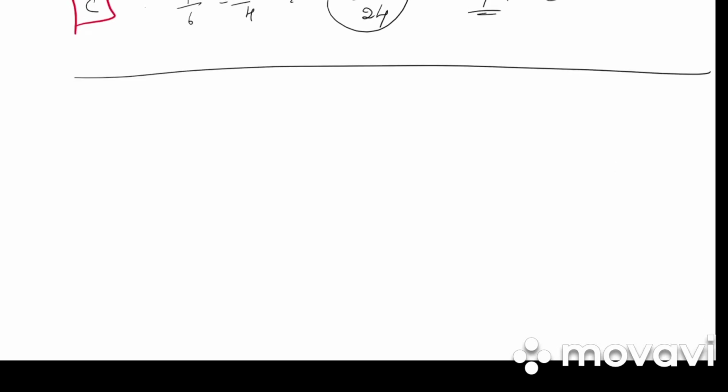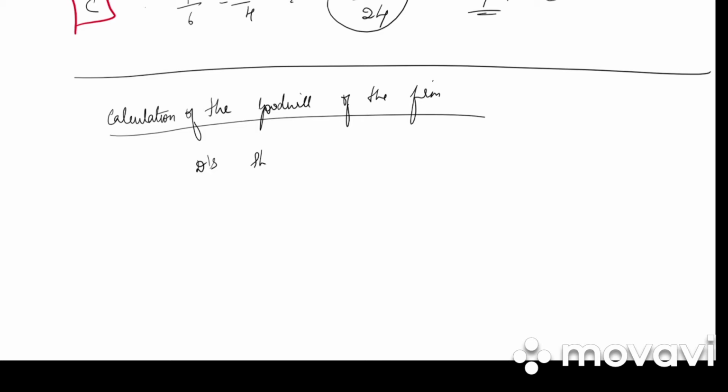After calculating the sacrifice ratio, next is to calculate the goodwill of the firm. Calculation of the goodwill of the firm. So they have given us D's share of goodwill. How much is it? 30,000.